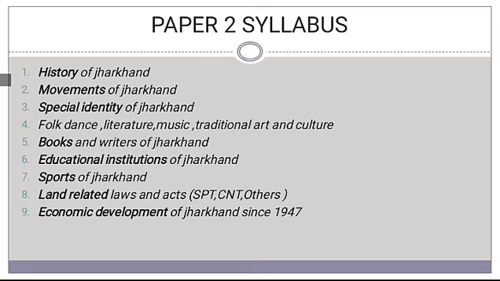so under the economic development of Jharkhand since 1947, it is studied in two parts: economic development between 1947 to 2000, and in the second part after 2000, because 2000 was the landmark year when Jharkhand got separated from Bihar. So that year was taken as the landmark year.